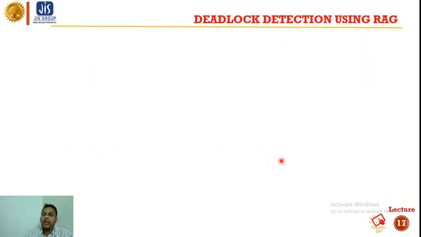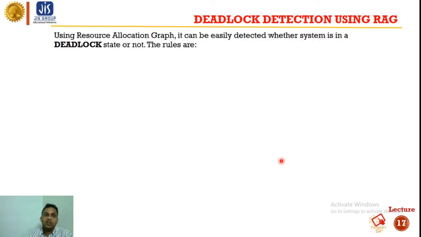So we can easily detect deadlock using a RAG. Using a resource allocation graph, it can be easily detected whether the system is in a deadlock state or not. So what are the rules? Basically, we have two rules. Rule 1 is for when all the resources have a single instance, and rule 2 is for when any resource has multiple instances.